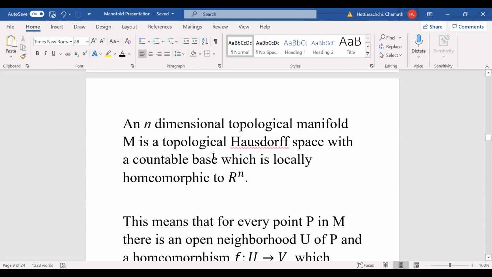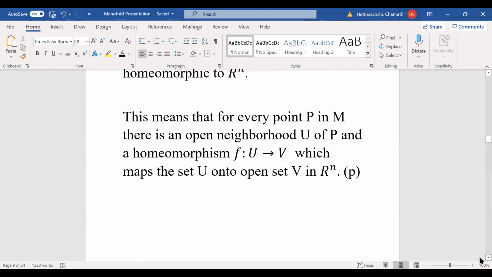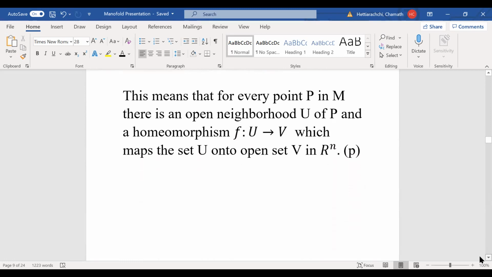So we already talked about that. Another definition of an n-dimensional topological manifold is a topological Hausdorff space with a countable base which is locally homeomorphic to Rn. Okay, we already discussed that. So for every point P in M, there is an open neighborhood U of P and a homeomorphism, which we call F, going from U onto an open set V in Rn.